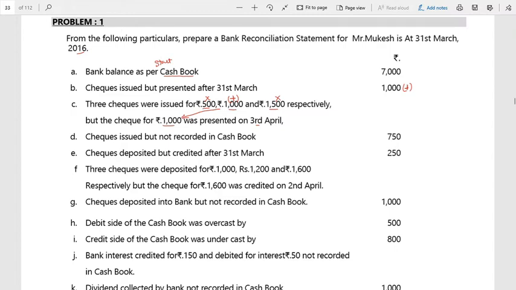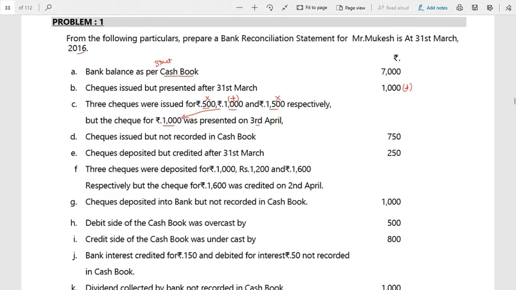Next, third, checks issued but not recorded in the cash book. Correct? So what happened, my dear friend? The moment a check is issued, in the cash book I am supposed to reduce. But we forgot to record. So what happened? The check we actually issued was deposited to the bank.